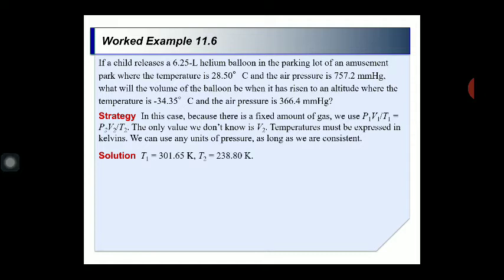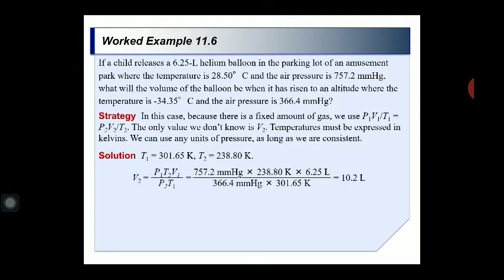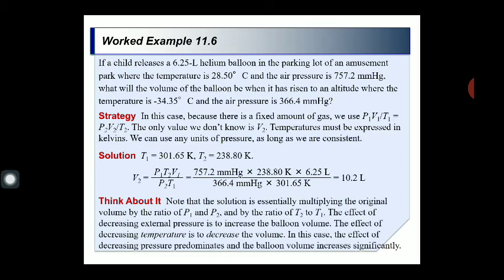So what will you get? T1 is given, 301.65 Kelvin, T2 is given, 238.80 Kelvin, and in this way you can find out V2 accordingly. Put all these values in, and it becomes 10.2 liters. Clear? So basically by this numerical you can apply the combined gas law.